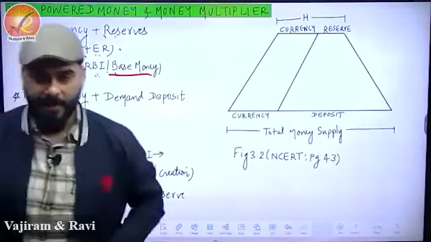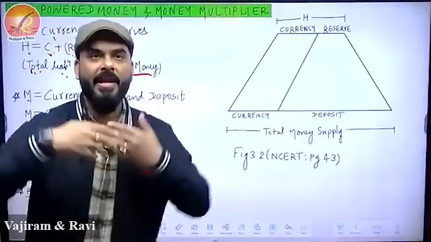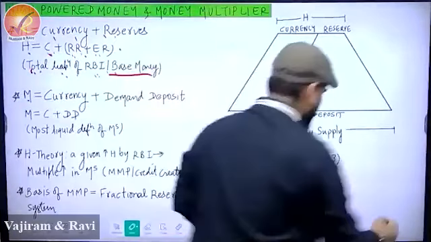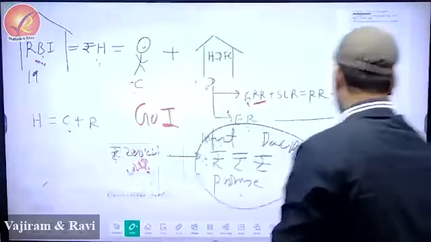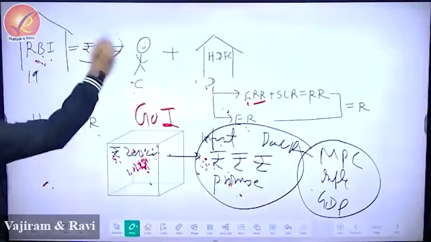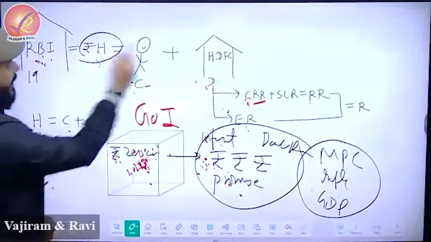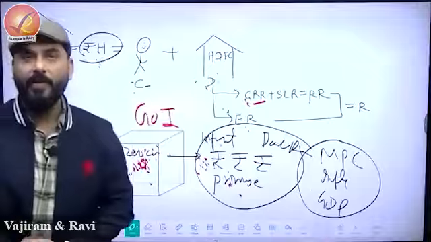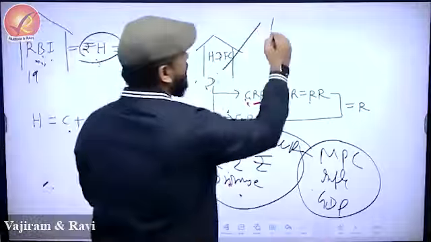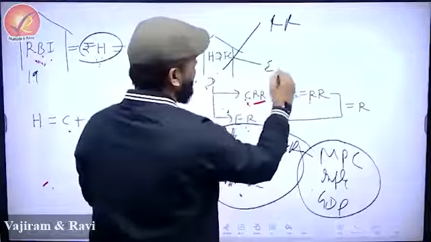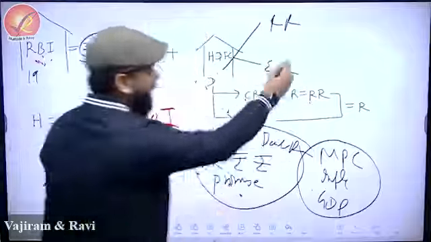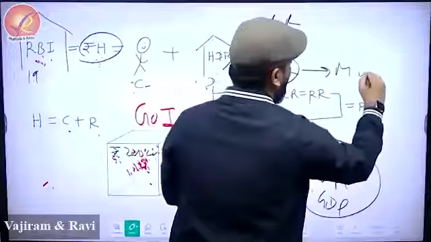Why is it base money? Simple, careful. When RBI releases cash, let me show you this. Why is it base money? See, this is RBI. RBI has released H. H goes to C and H goes to this. A part of this H only went to the bank. No. What will the bank do? Bank will do something like required reserve and something like excess reserve. This excess reserve will multiply.